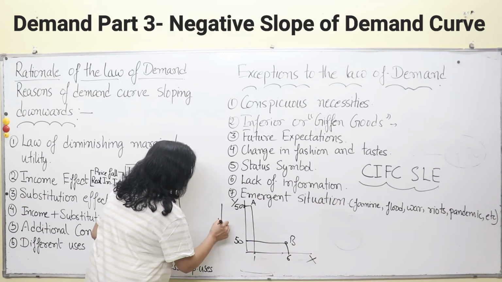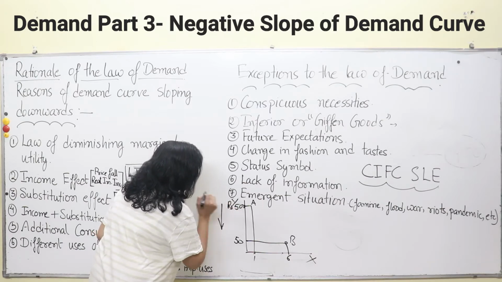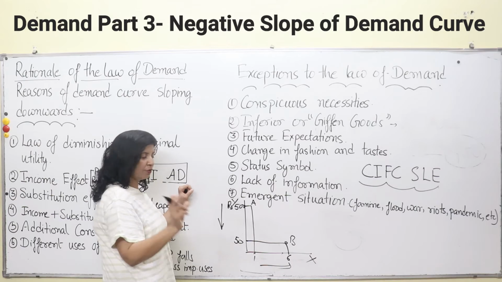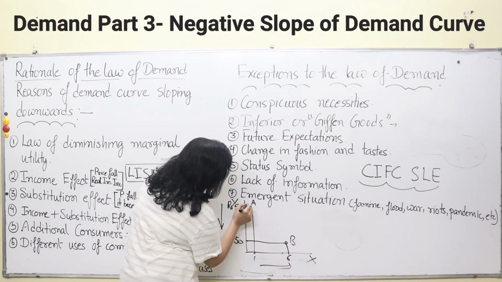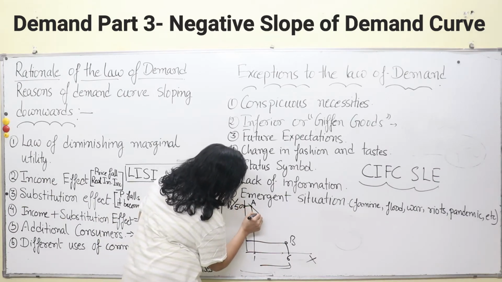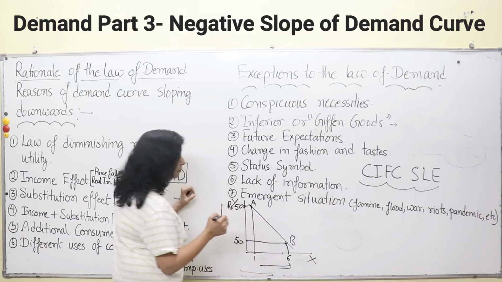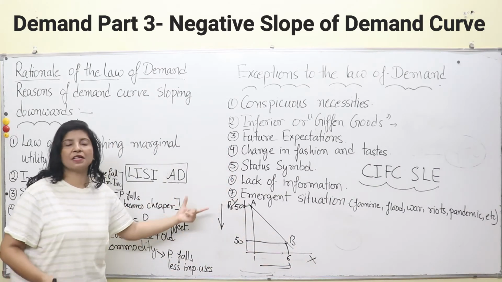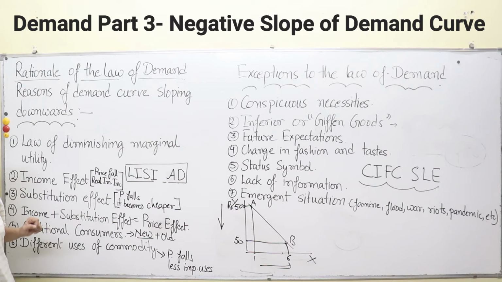This is price in rupees, and quantity is here in units, 1, 2, 3, 4. Join these two points, A and B. Your demand curve is sloping downwards. This is how you can make diagrams with the help of these headings.